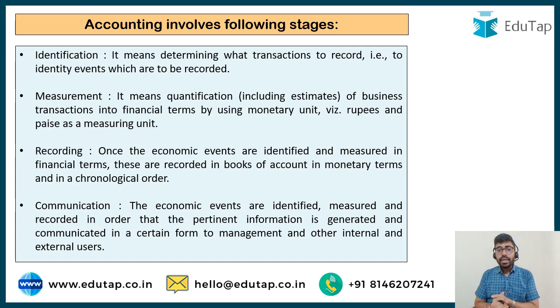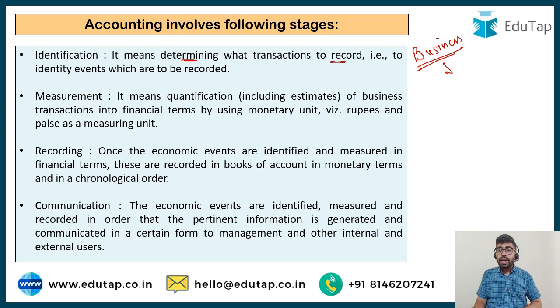So I believe we know what the basic accounting is all about. Now we can say that accounting involves 4 stages. First is identification. Identification means you have to determine what kind of transactions you have to record in the books of accounts. Suppose there may be a certain event that is very important to you, for example, say you get married. Now this is a very important event in your life, but you are not going to record it in your books of accounts. You have to identify what transactions are going to be recorded. Only those relating to your business are going to be recorded, and not those related to your personal life.